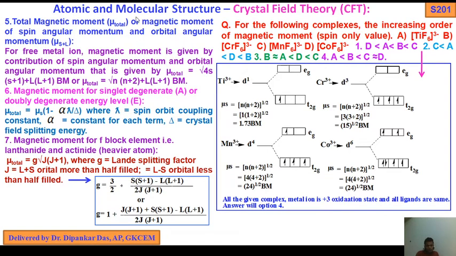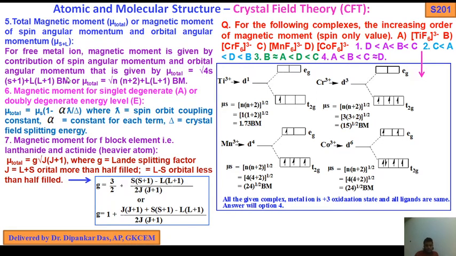Okay, so total magnetic moment mu total, or magnetic moment of spin angular momentum and orbital angular momentum, is nothing but mu s plus L. So for free metal ions, magnetic moment is given by the contribution of spin angular momentum and orbital angular momentum, that is given by mu total equals root of 4S into S plus 1 plus L into L plus 1 BM.